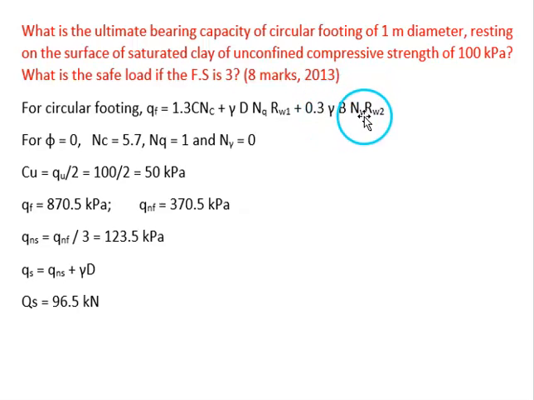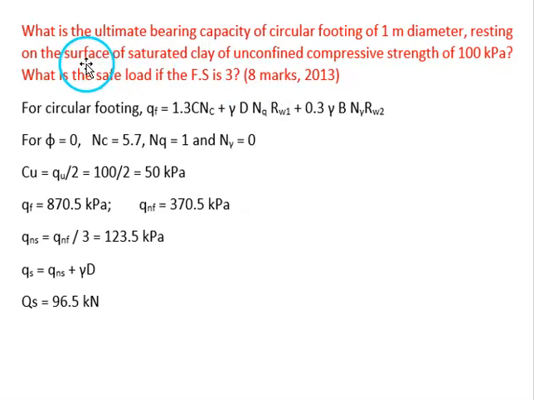For circular footing it is 0.6. So 0.6 into 0.5 we will be getting 0.3. So 1.3 C NC plus gamma D NQ RW1 plus 0.3 gamma B N gamma RW2. Here it is mentioned that it is resting on the surface of saturated clay. So it is resting on the surface. That means D equal to 0. So when D equal to 0, the second term will not be there. So the second term is 0.